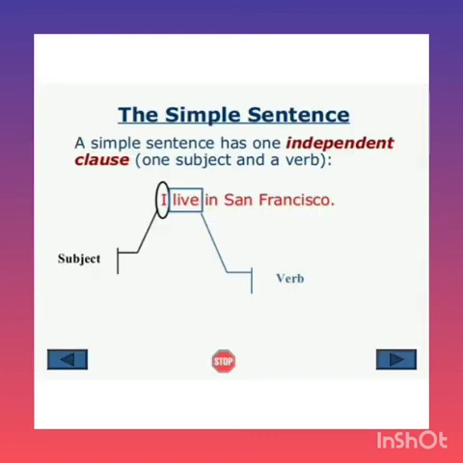And a simple sentence consists of subject and verb. See the example: I live in San Francisco. I is the subject, live is the verb. So to sum up, a simple sentence has a complete meaning, it has a subject and verb, and it has one main clause and sometimes a phrase. So a simple sentence consists of one independent clause, that is the main clause.